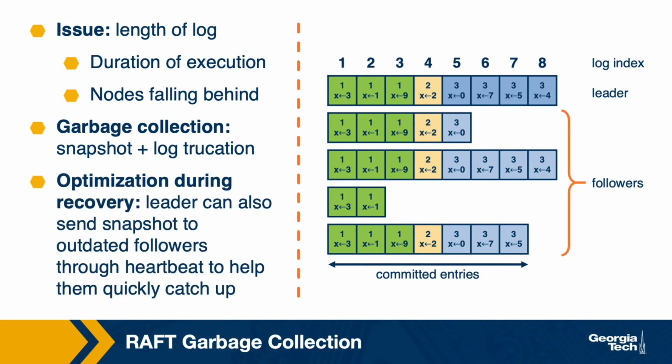When a node such as node 4 needs to recover, Raft allows for the leader to send to it the current snapshot of the state as opposed to the log with the sequence of updates which need to get re-executed to bring N4 up to speed. This is a way to optimize the recovery process. You will possibly need to send more state because you need to send the entire snapshot, and that may be a larger amount of data than just the log, but then you don't have to re-execute all the steps in the log. You can just use that snapshot and restart immediately.